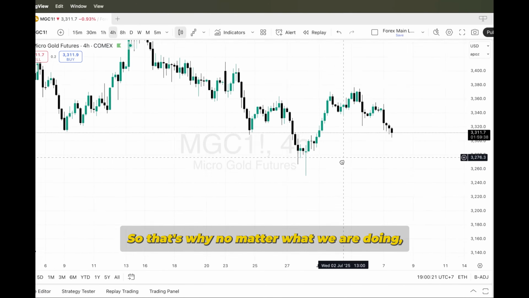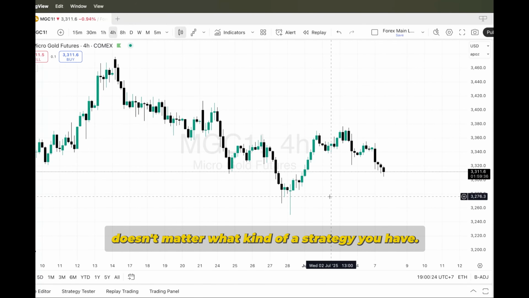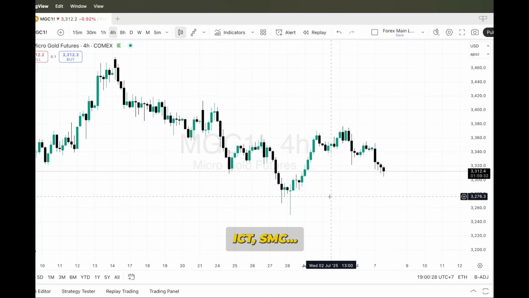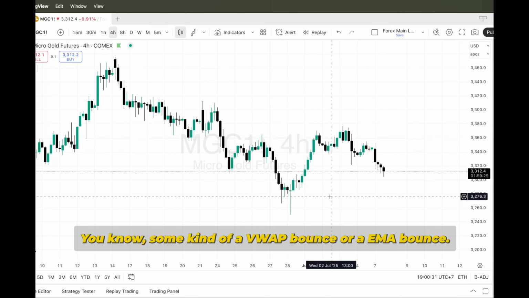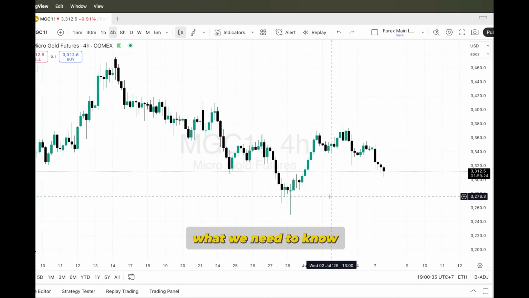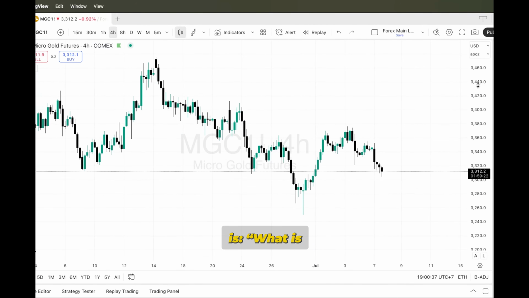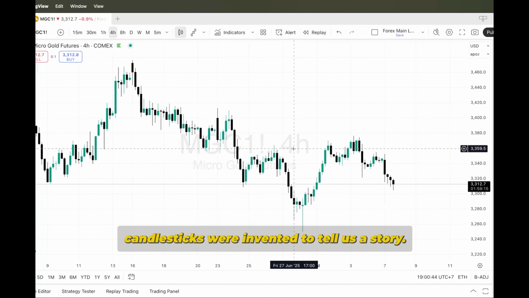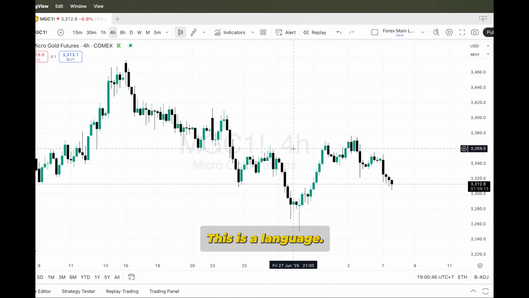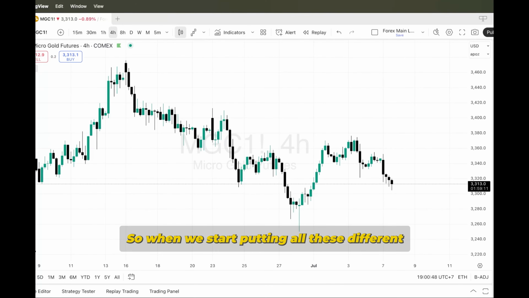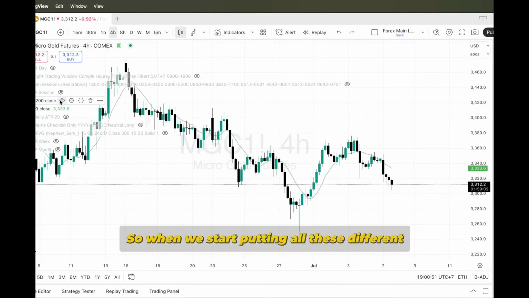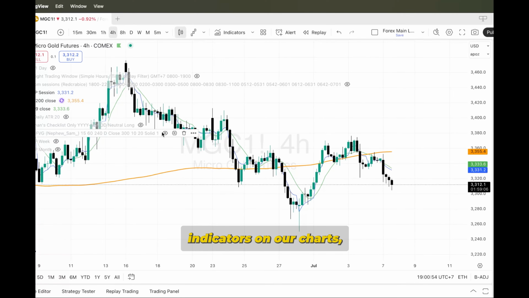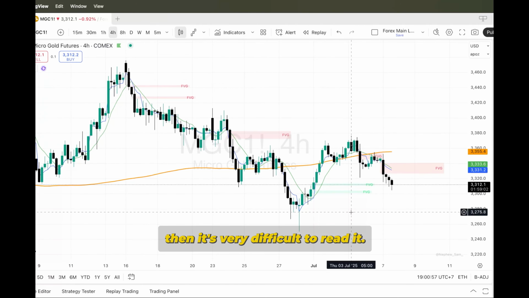So that's why no matter what we are doing, doesn't matter what kind of strategy you have, ICT, SMC, some kind of a VWAP bounce or an EMA bounce, it doesn't matter. What we need to know is what the price is telling us. Because there is a reason candlesticks were invented, to tell us a story. This is a language. So when we start putting all these different indicators on our charts, it's very difficult to read it.